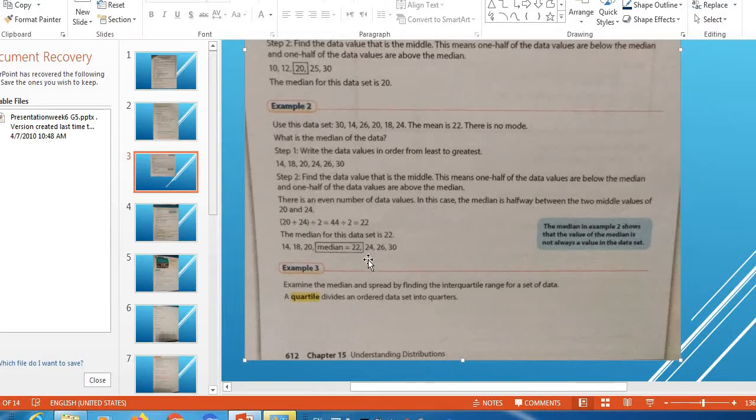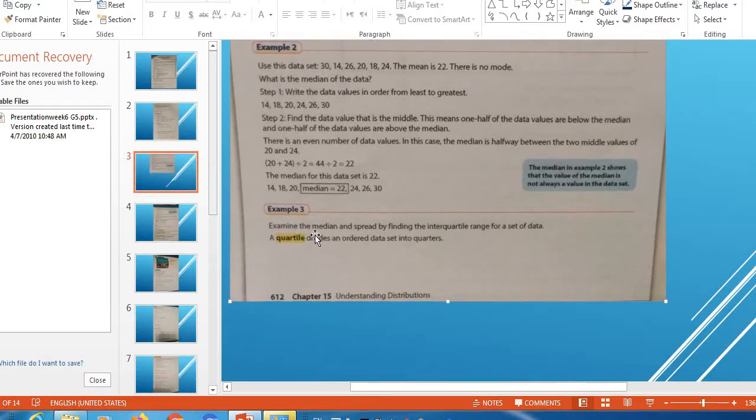After this, the above values will be 24, 26, 30. Example 2 shows that the value of the median is not always a value in the data set. This is very important.